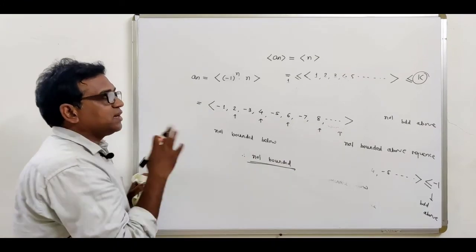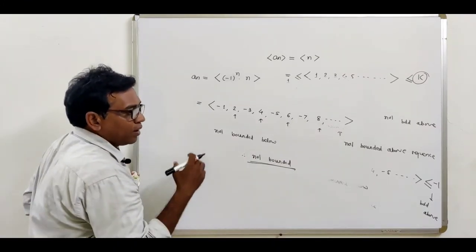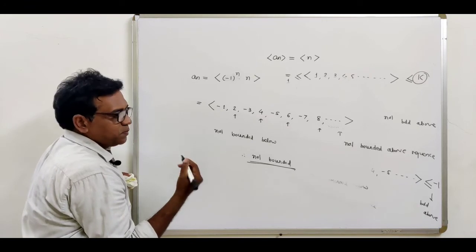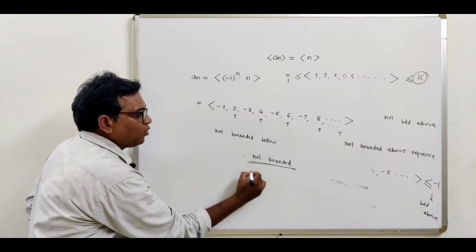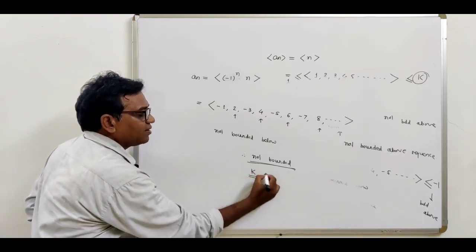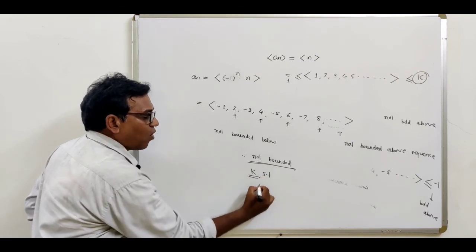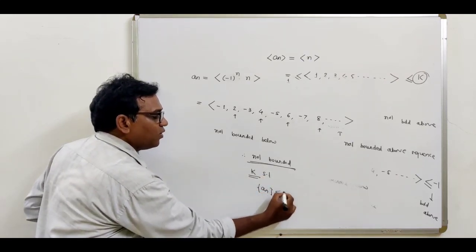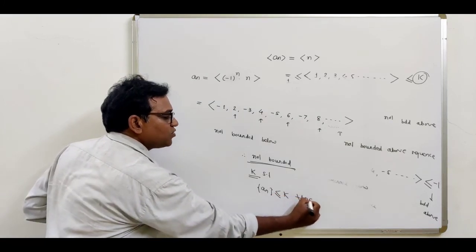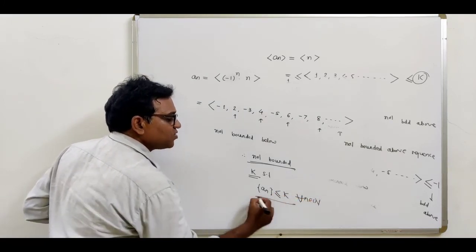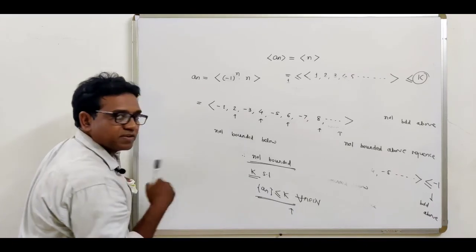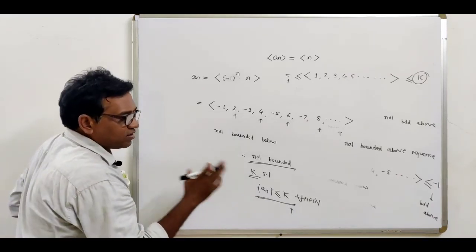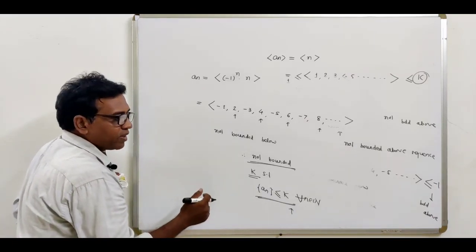So remember these three definitions. Bounded above sequence means we have to find a real number k such that all the terms of the sequence are either less than k or equal to k, for all n belonging to the natural numbers. Then the sequence is called a bounded above sequence. What is the meaning of bounded below?